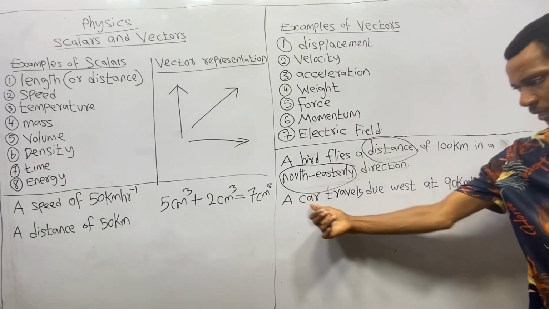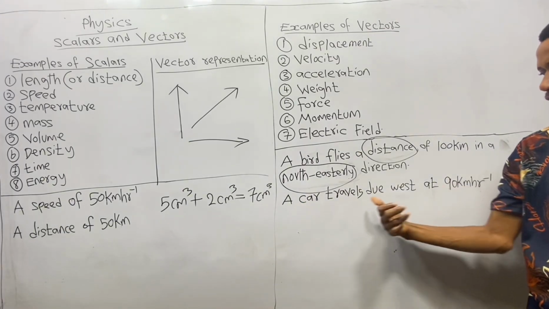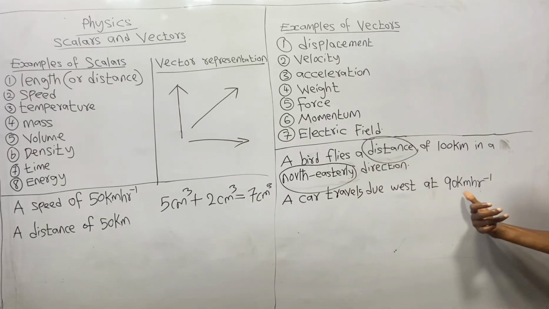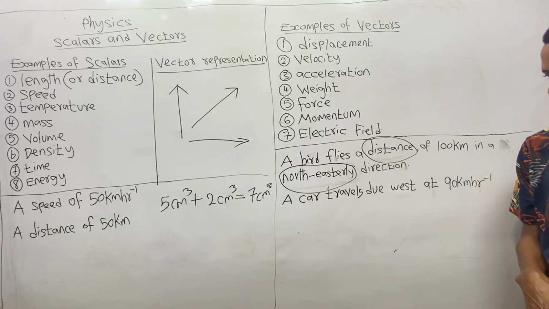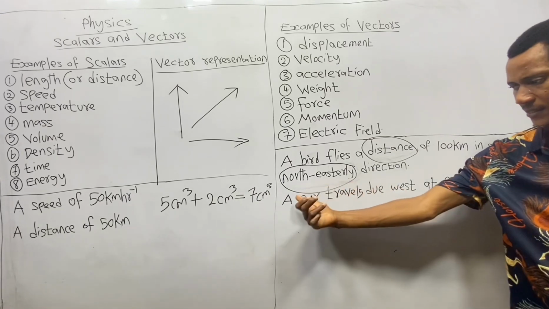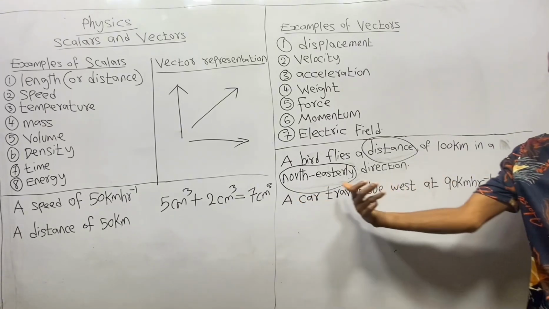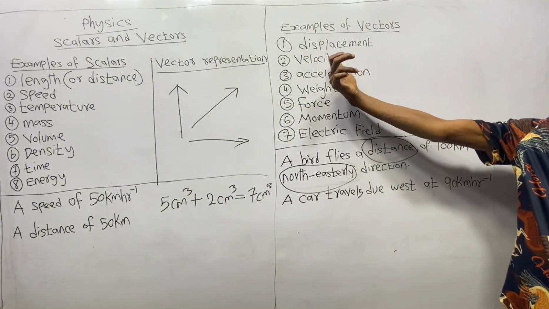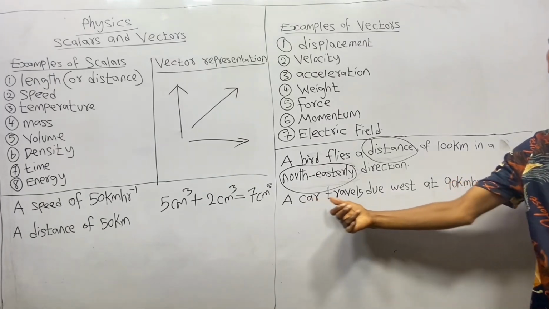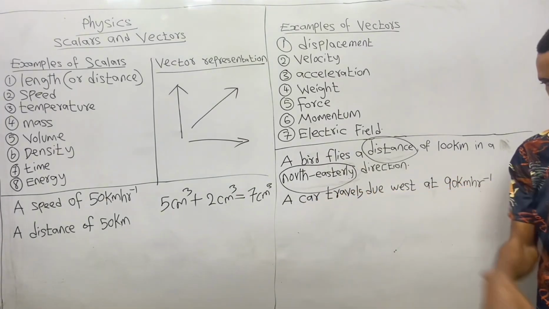So looking at this statement, a car travels due west at 90 kilometers per hour. You may be wondering, what makes this statement describe the vector quantity called velocity, where you cannot find anything like speed here?